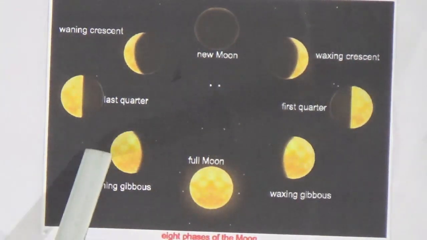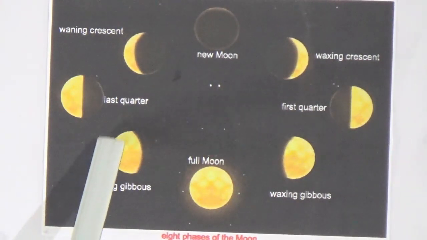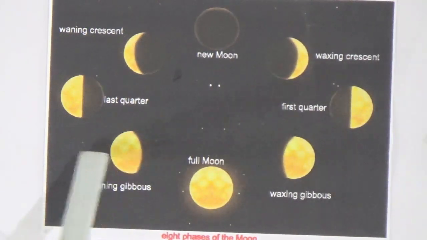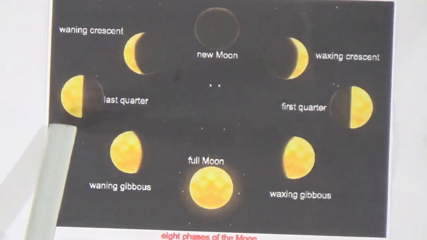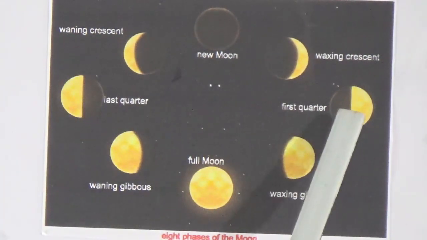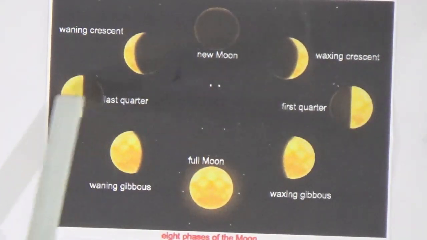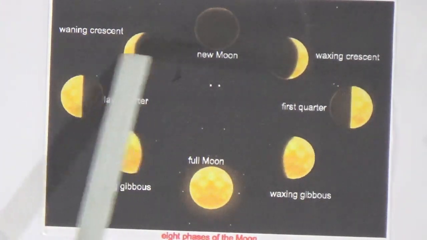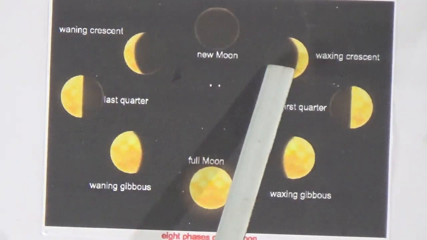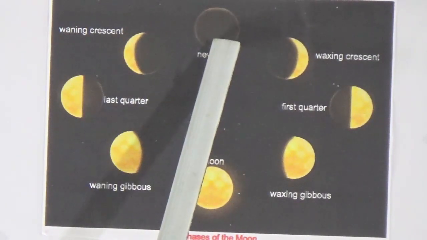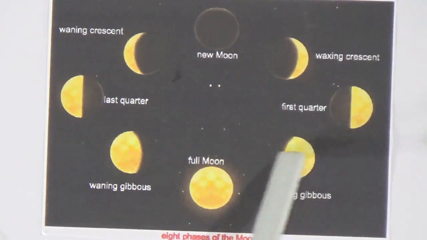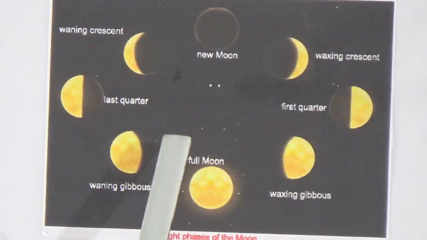Then after that, in this picture you can see this phase is called waning gibbous. And then you can see this picture. This is last quarter. This is the opposite phase of first quarter and this is called last quarter. Then you can see this picture, this is waning crescent. This is the opposite phase of waxing crescent. Then again new moon. So dear students, moon phases repeat every 28 days. Now we know that.